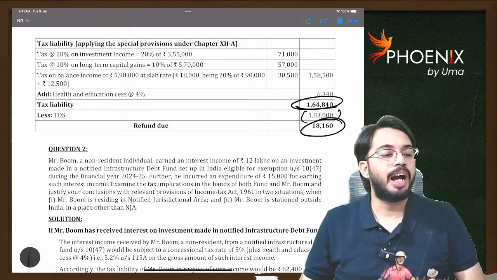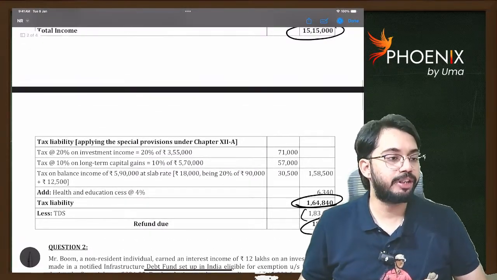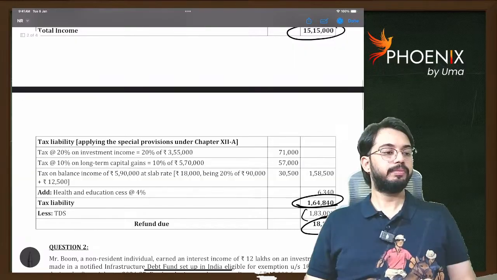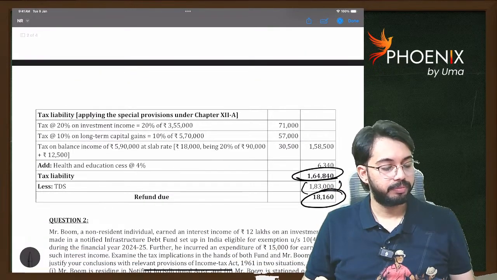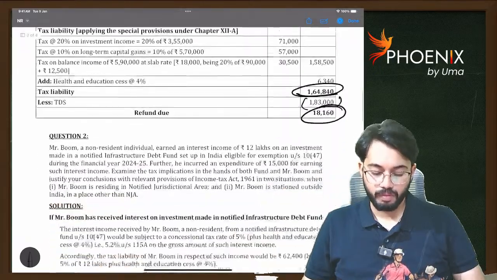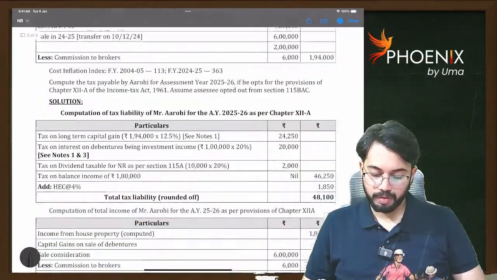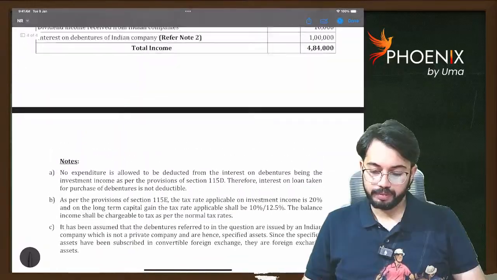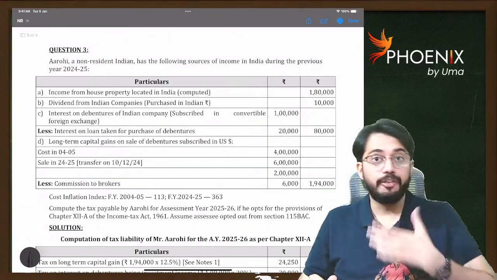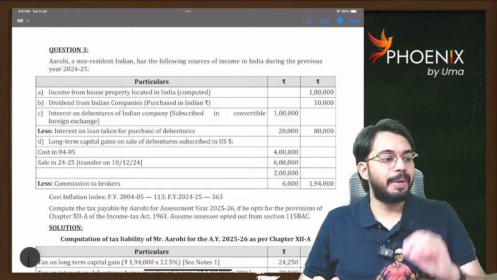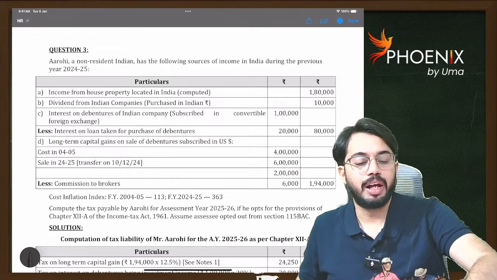So everybody, are you clear with question 1? Then we will quickly do question 3 as well. Question 3 I will not write everything, but I will explain with the answer because we are lacking.